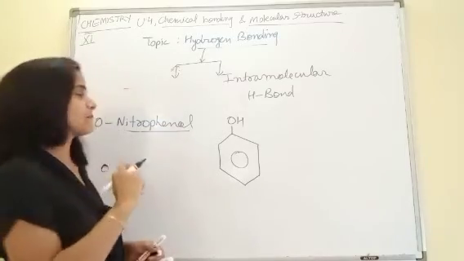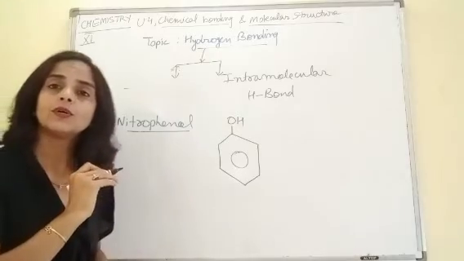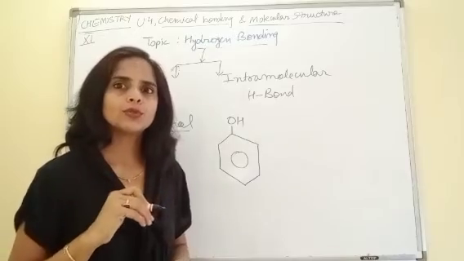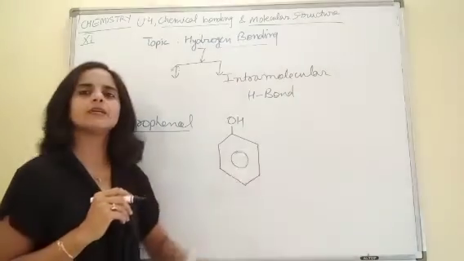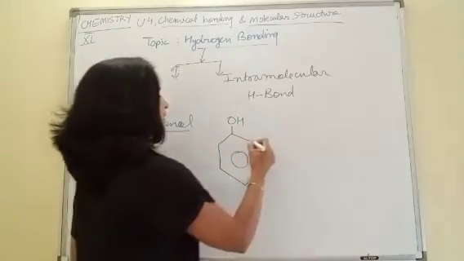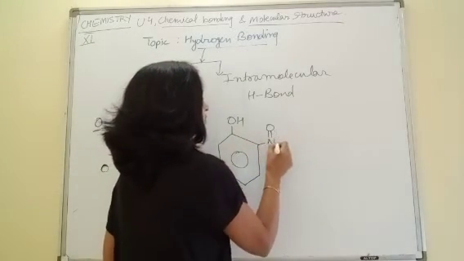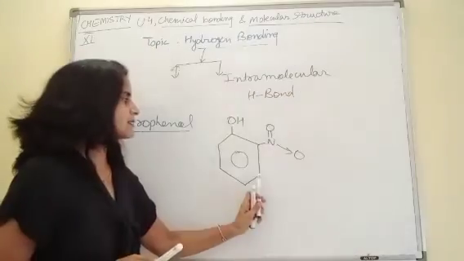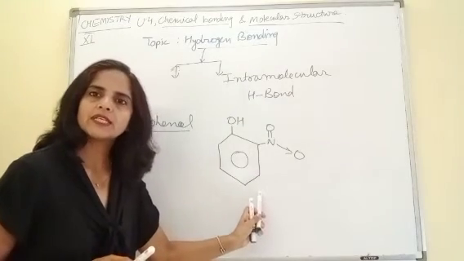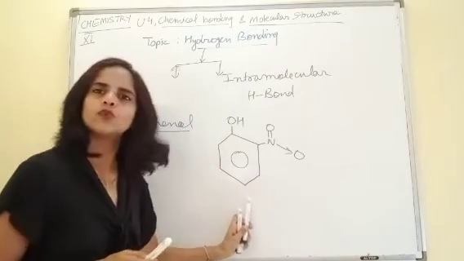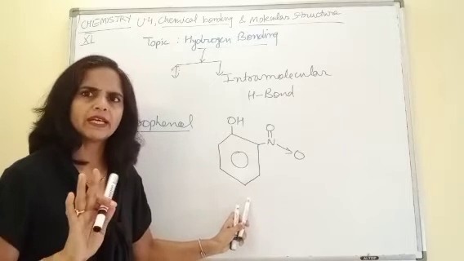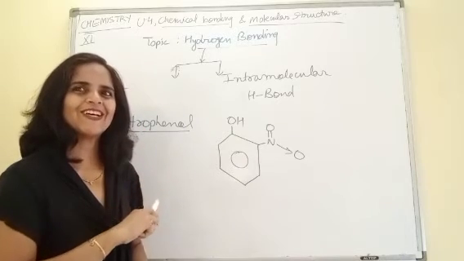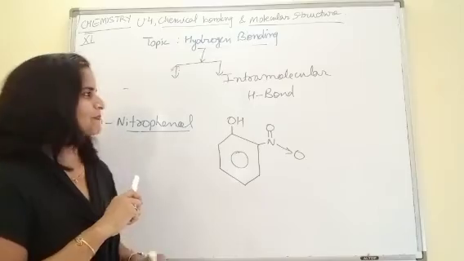And this nitro group is present on which position? O stands for ortho. This is present on ortho position. Now what is this ortho? Ortho is first and second position. So if I give NO2 to this position, it is ortho. If it comes at the first, second, third position, it becomes meta. If it comes at the fourth position, it becomes para. But don't worry, we don't have to do this right now. We will be doing it? Yes, correct. Organic chemistry. Very interesting part of chemistry.